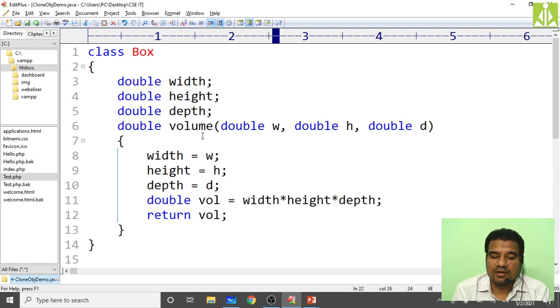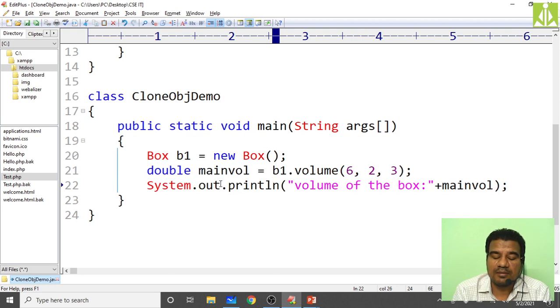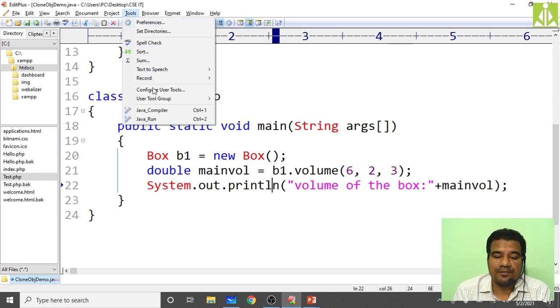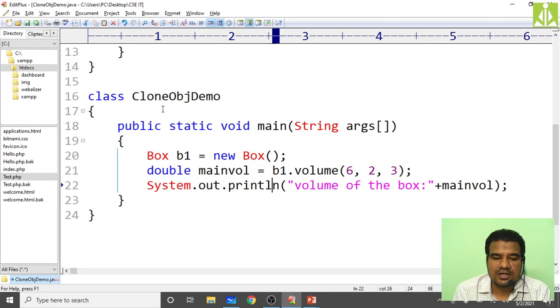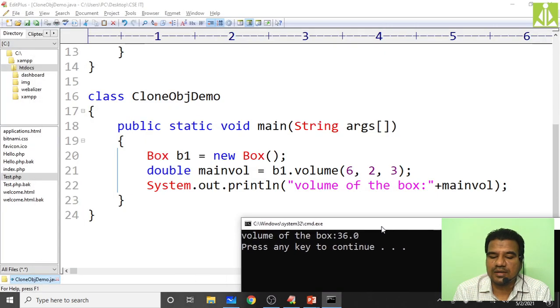Whatever volume I'm returning from the volume method, I'm receiving inside the main method, in the volume variable, and I'm printing the same thing in my SOP statement, System.out.println. So next, compile it. Yes, no error, so it is doing the conversion automatically. Next, run. So you got 36 only.